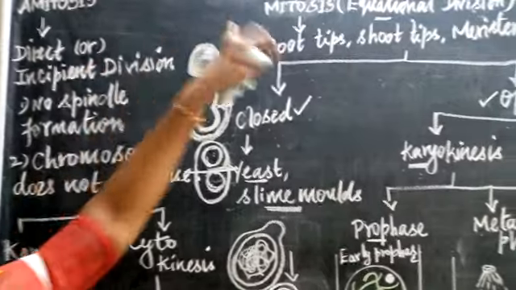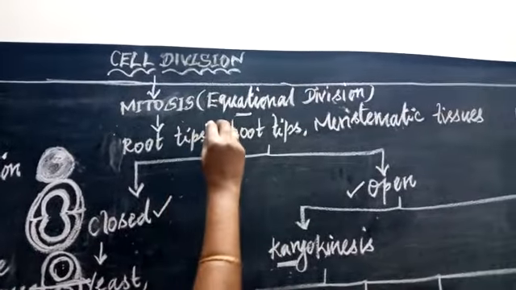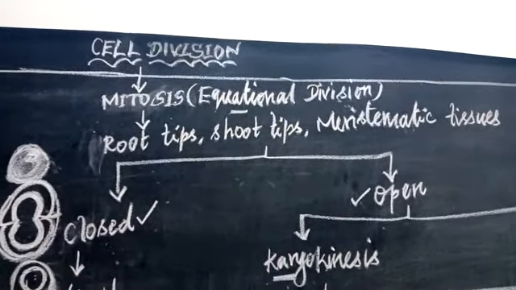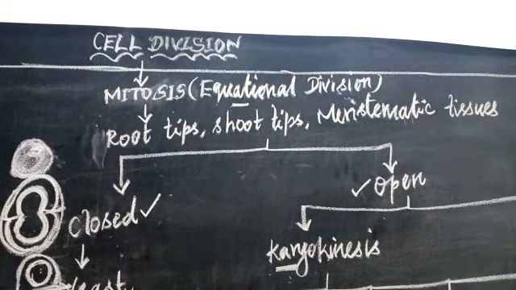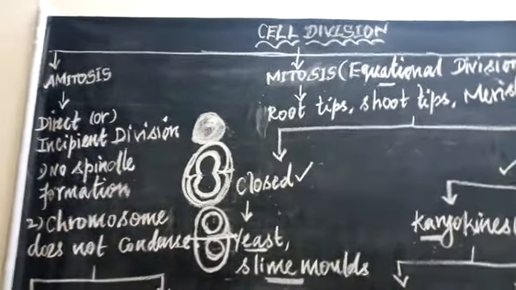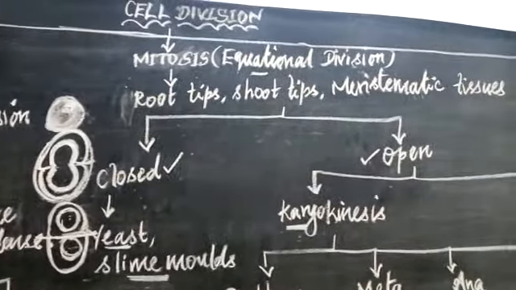After that, the mitosis process. What is meant by mitosis? Mitosis is otherwise known as equational division. What is called equational division? That means the number of chromosomes seen in the parental cell is maintained in the daughter cells after cell division. So it is considered equational division. For example, human beings have 46 chromosomes. After forming two daughter cells, the two daughter cells also have 46 chromosomes in them. So this is considered equational division.